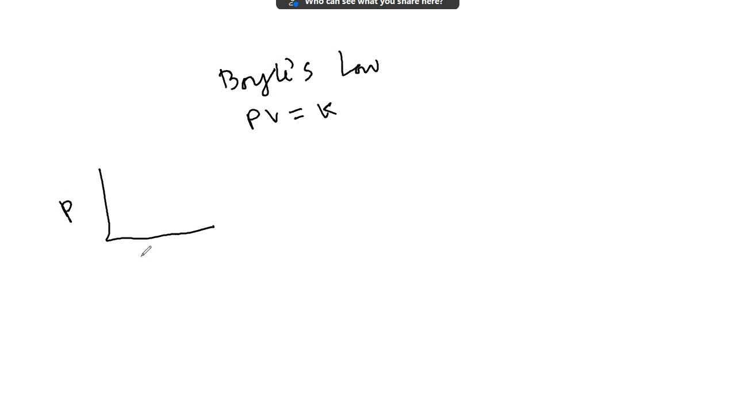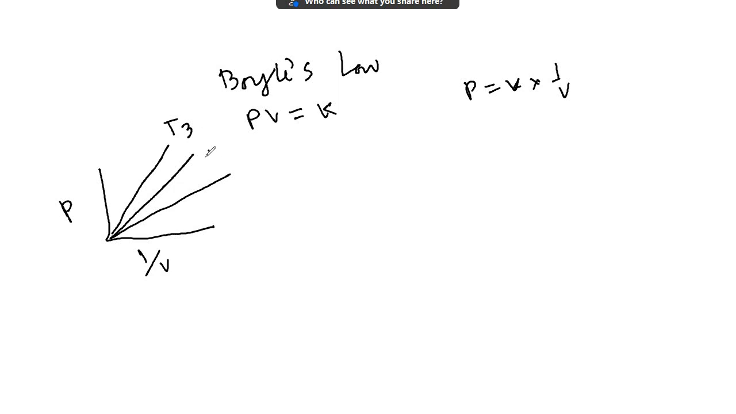The next question is the case of application of Boyle's law. Boyle's law: PV equals constant. So P plotted against 1/V, P equals K into 1/V, gives a straight line passing through the origin. In the question they have given 3 such cases. In this case temperature is mentioned as T3, T2, T1. And what is the correct option? These obey Boyle's law.